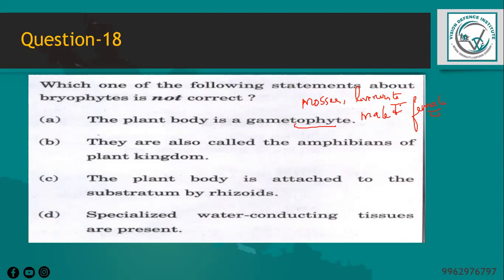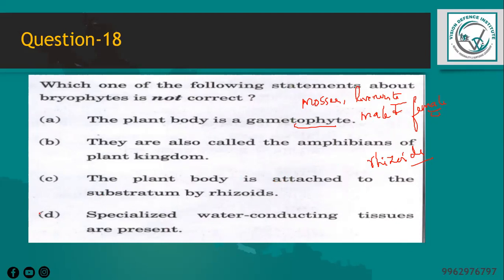So this plant body is attached to the substratum by rhizoids, right, which are root-like structures that anchor the plant but do not absorb water or nutrients. Bryophytes do not have specialized water-conducting tissues, like xylem and phloem, which are present in vascular tissues. Xylem is the water-conducting tissue, and phloem is the food-conducting tissue. Instead, water and nutrients are transported through diffusion and osmosis. This may limit the size to which bryophytes can grow.